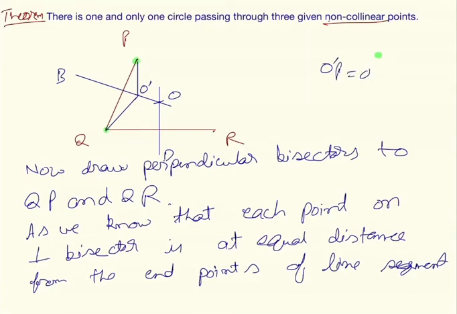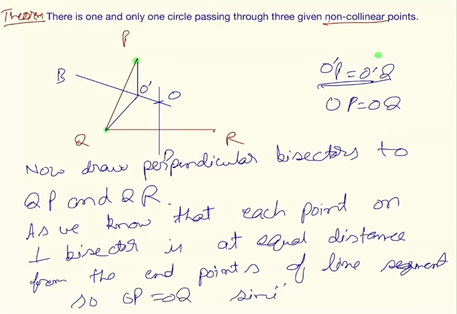O dash P will be equal to O dash Q. So similarly OP is equal to OQ. And this is also a perpendicular bisector, so point O will be at the same distance from Q and R, so OQ is equal to OR.